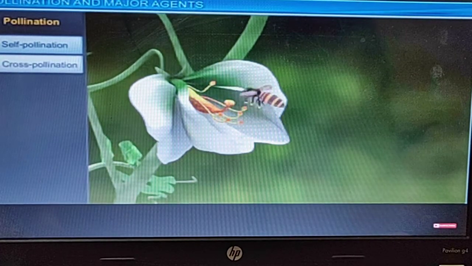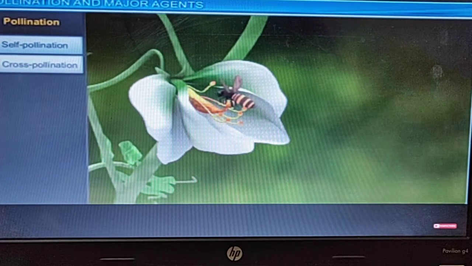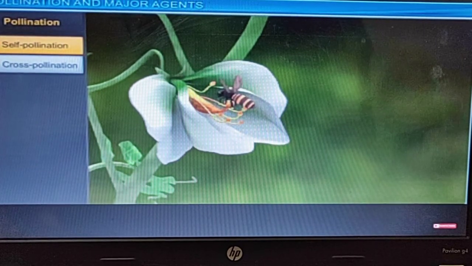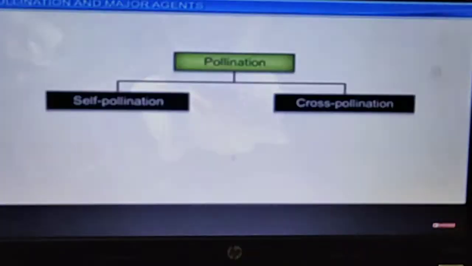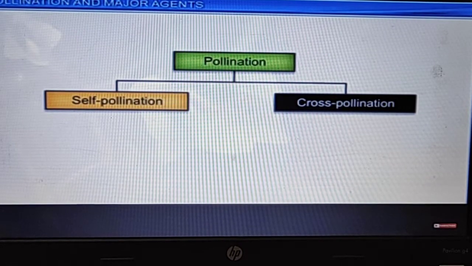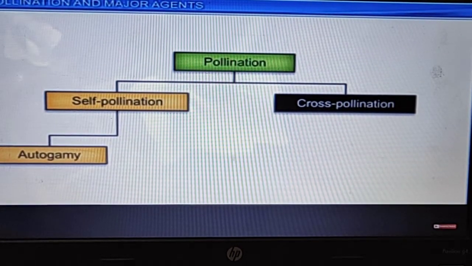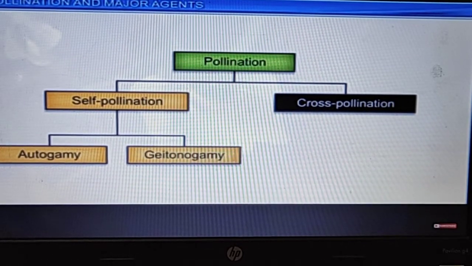The pollens are sprinkled on that stigma only, that particular flower's stigma only, and in cross pollination the other plant or other species plant, anything can happen. Okay, so pollination is of two types, self and cross pollination. First of all, we discuss self pollination. Self pollination is of two types, autogamy and geitonogamy.